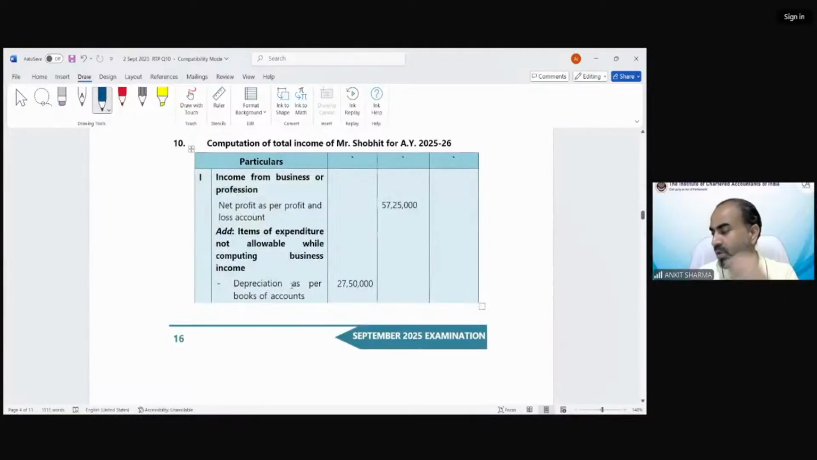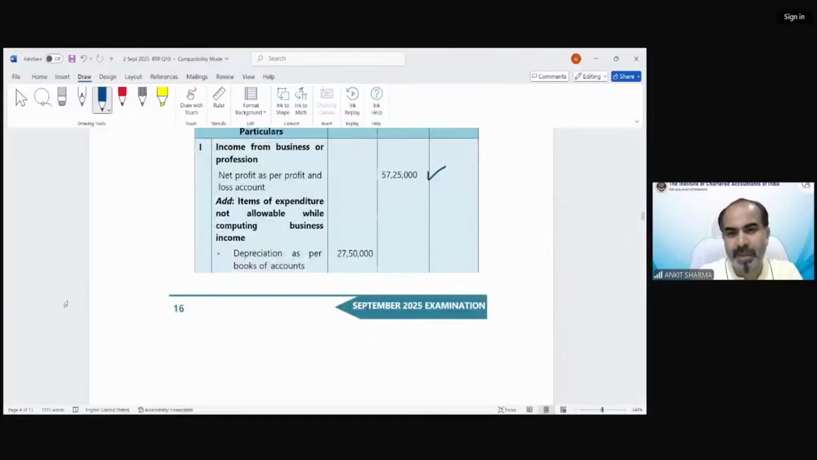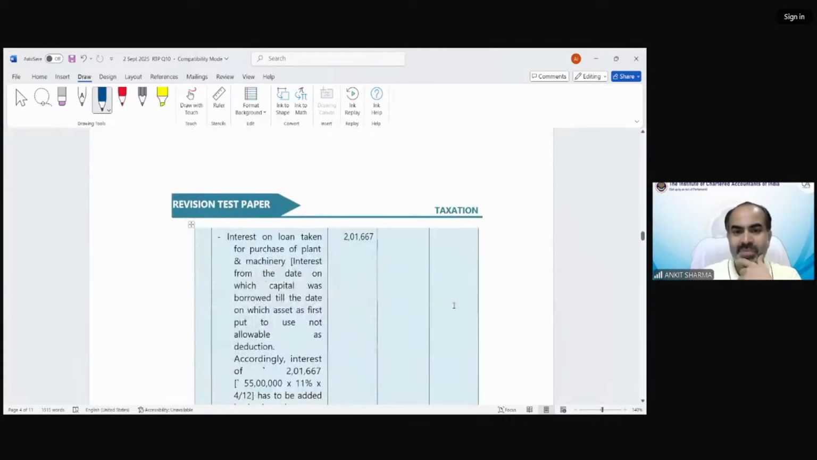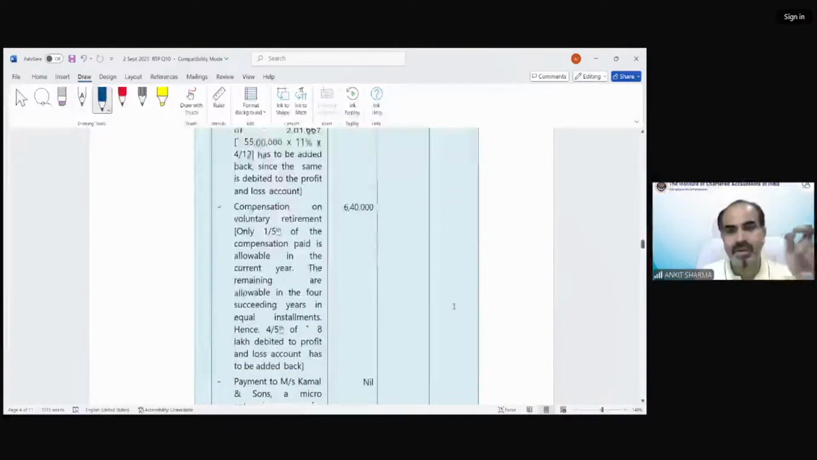You can see we have solved this. 57,25,000 is the depreciation as per books of accounts. We have added it back in the solution part also. Then you can see the capitalized interest needs to be disallowed, because you have claimed the full interest as a P&L expenditure, but the amount of interest up to the put to use date needs to be capitalized and become part of your asset. That compensation we cannot claim fully because we can only claim 1/5, but you have claimed the full value. So 4/5 or 80% needs to be